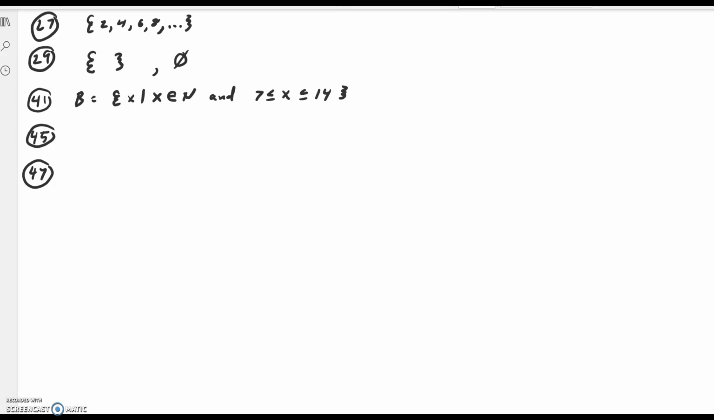Problem 45, E is the set of odd natural numbers. So E is the set of all x's such that x is a member of the natural numbers and x is odd. There's, of course, other ways to do this, but that's a way. Seems kind of basic, so let's do that.